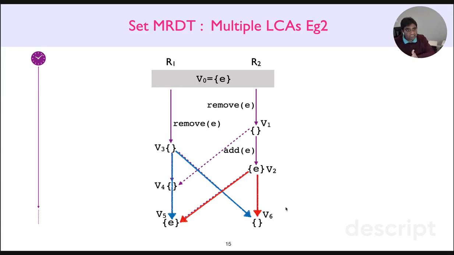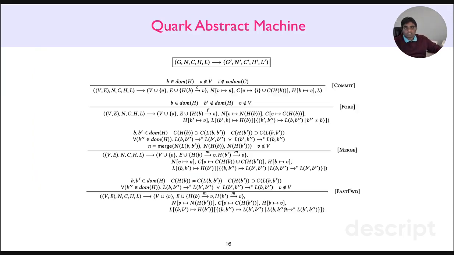In fact, we can easily enforce the unique LCA property at runtime with the help of a bit of synchronization in the background, and that is precisely what Quark does. So that's the intuition behind Quark. This slide is just to show that we have done all the math. All of this is formalized, and we have proven the soundness of this strategy of linearizing merges and enforcing unique LCAs. We have proven the convergence and progress properties, which ensure that the entire system converges and can always make progress.